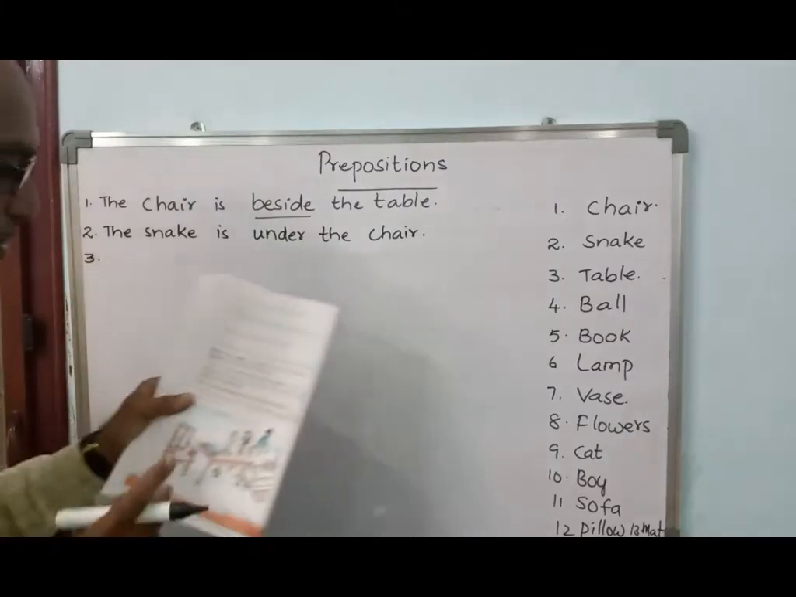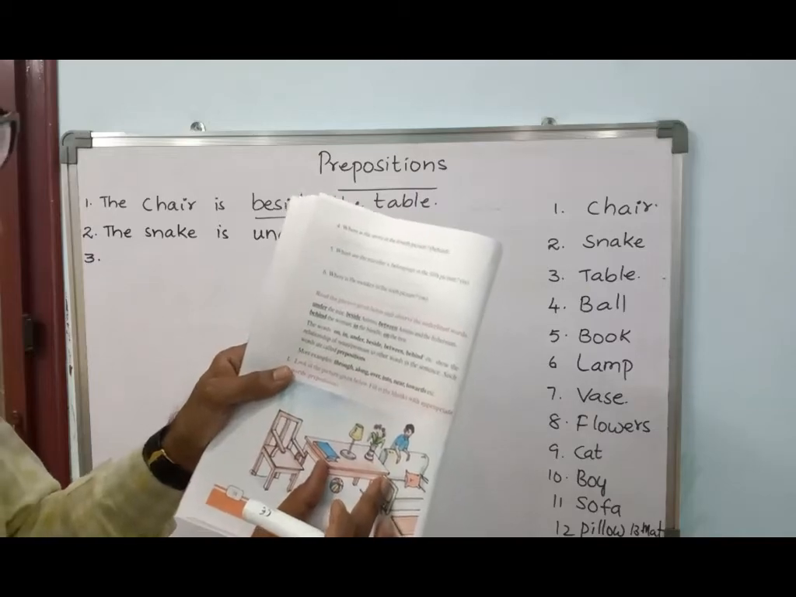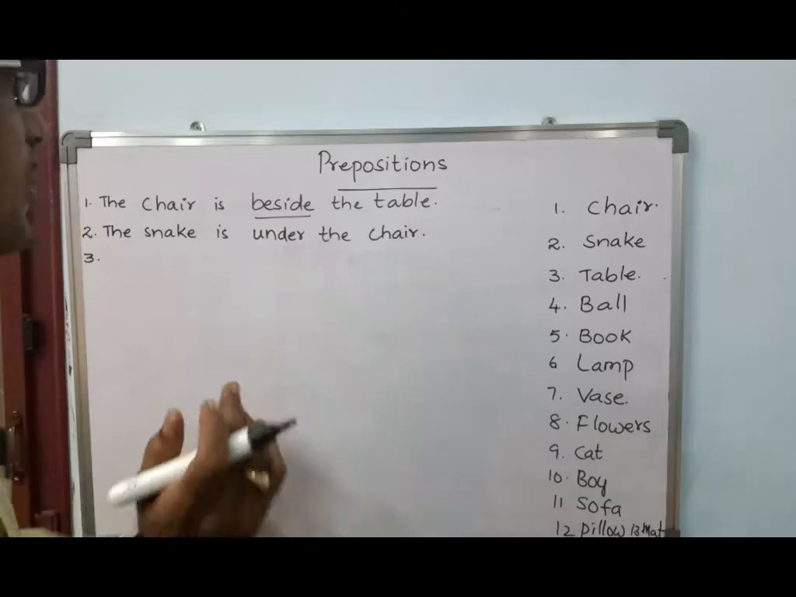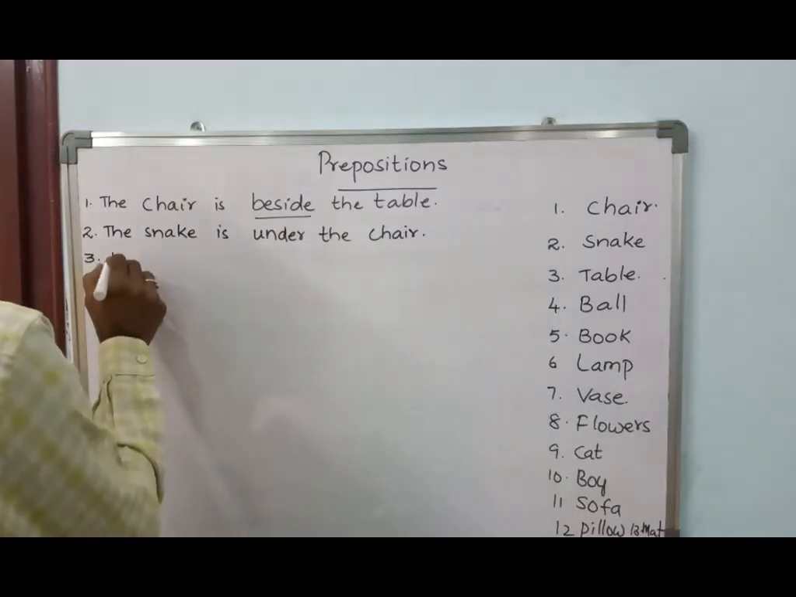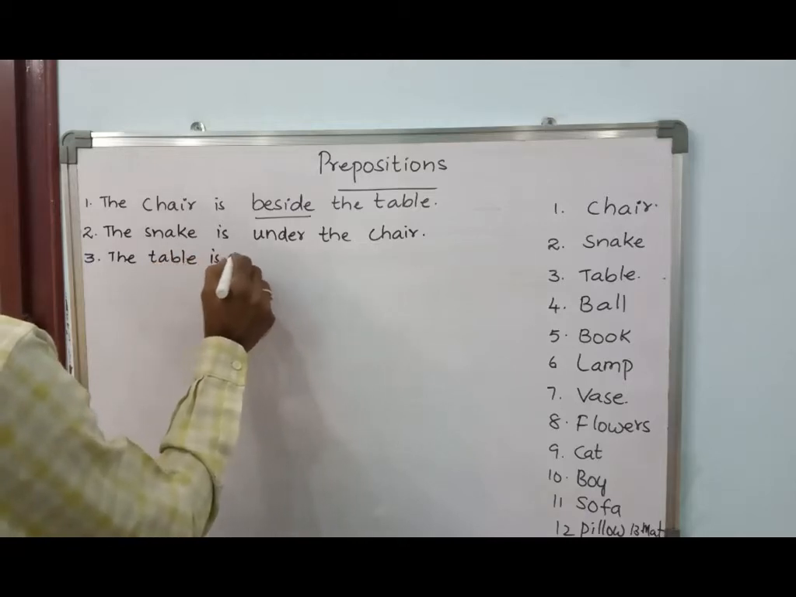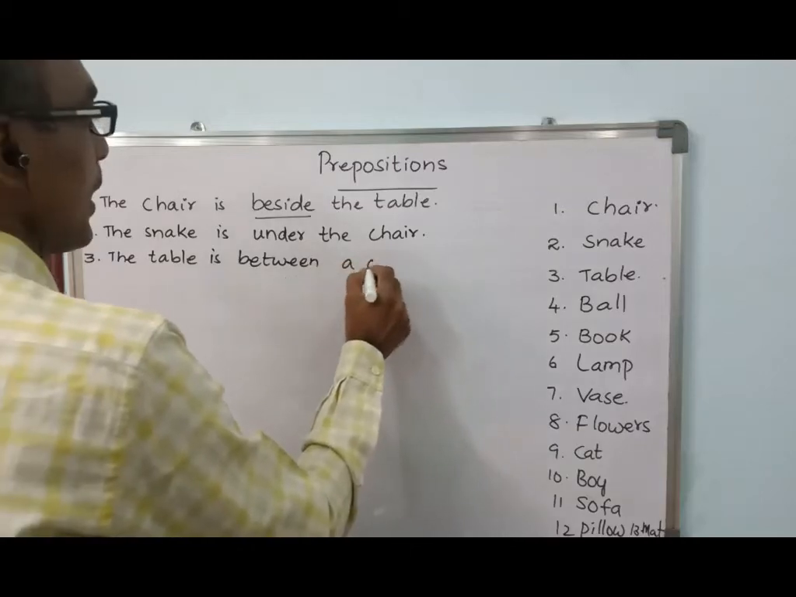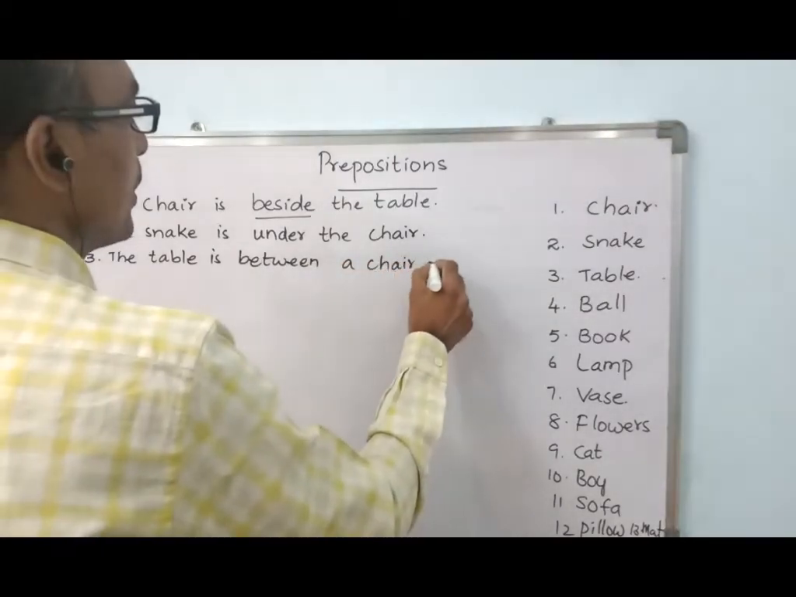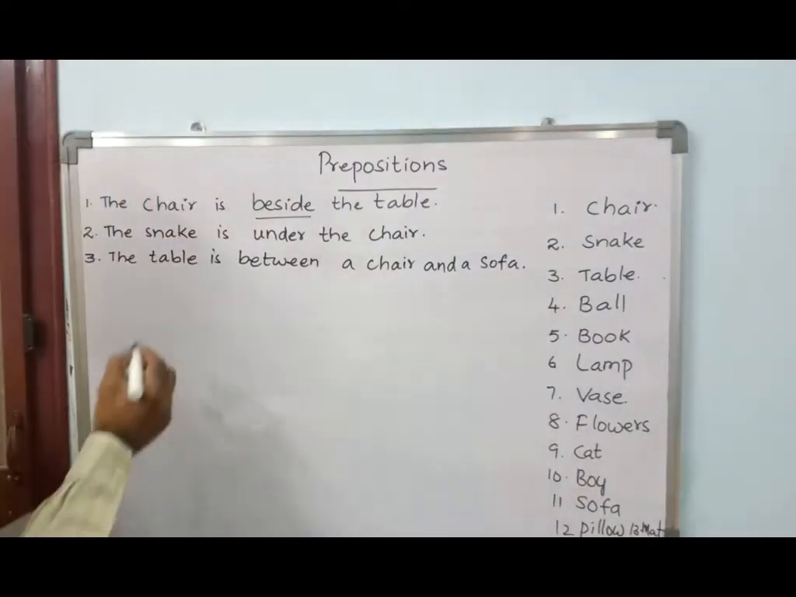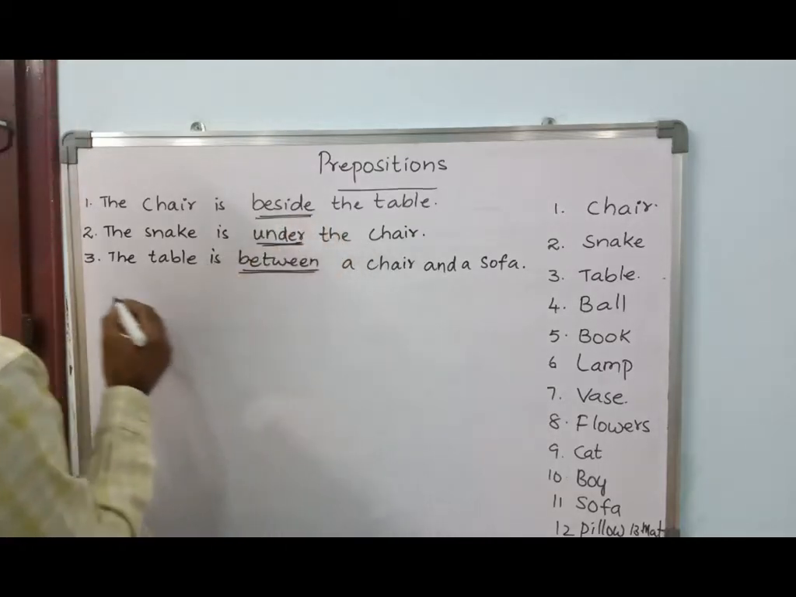Right. Next. What else? After snake, what is there? Table. Where is the table? You can see this one. It is between the chair and the sofa. Can I say? Yeah. The table is between a chair and a sofa. Right. So where is that one? It is between, it is under, it is beside.